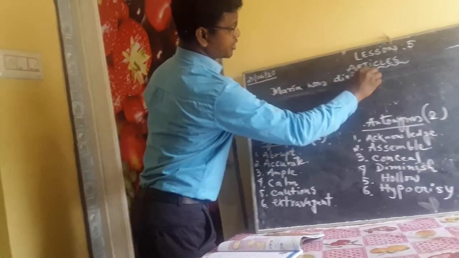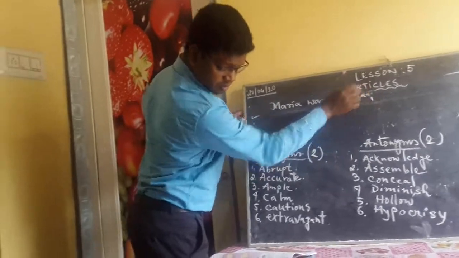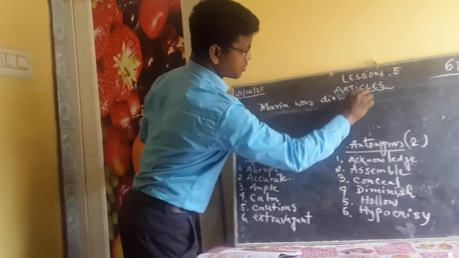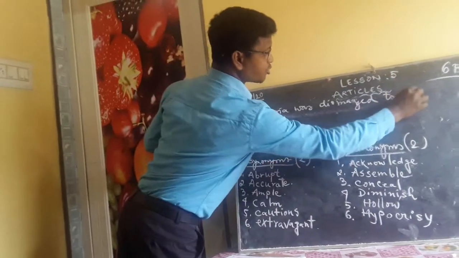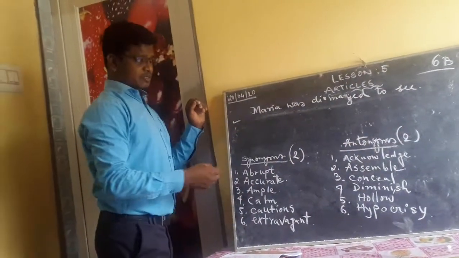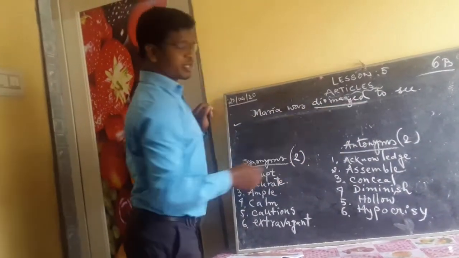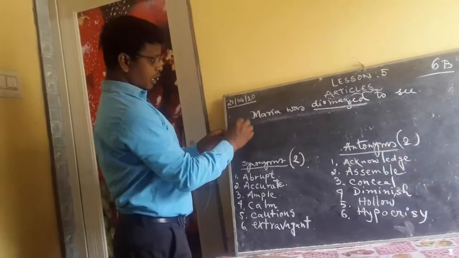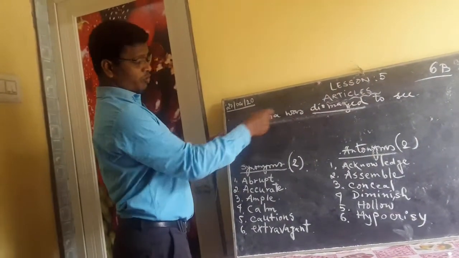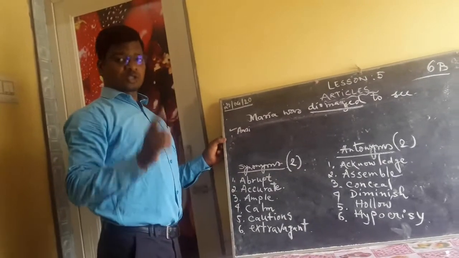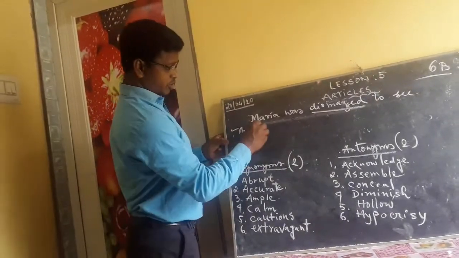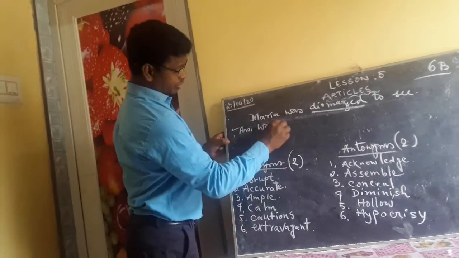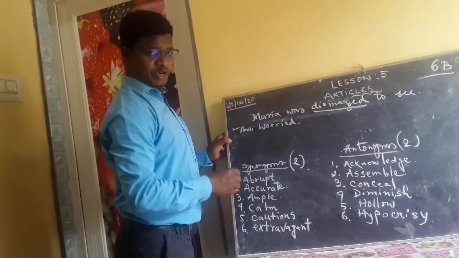Write this word, dismayed, to the end of the sentence, and underline this word. When you write the answer, you don't need to copy the whole sentence. Just underline dismayed, and write the answer. What is the answer? Worried. Okay, enough to write this one.